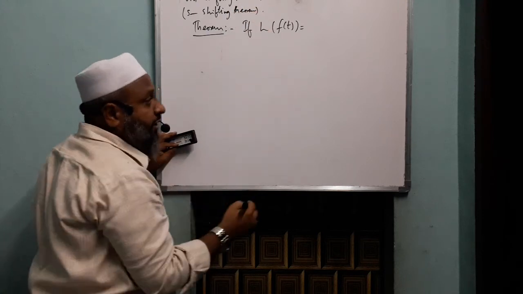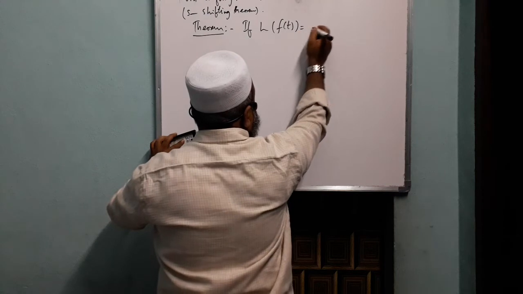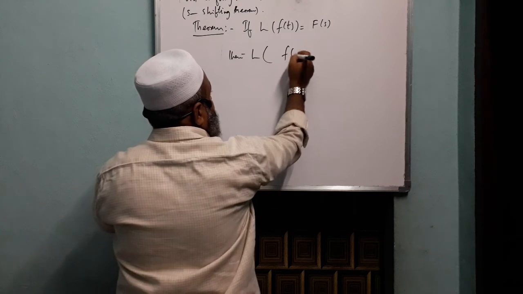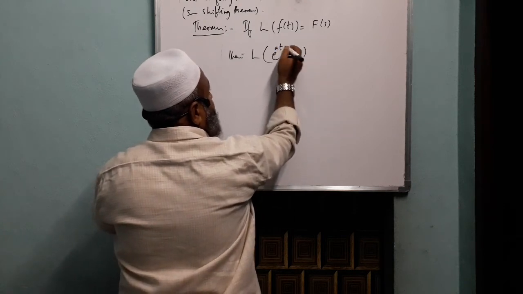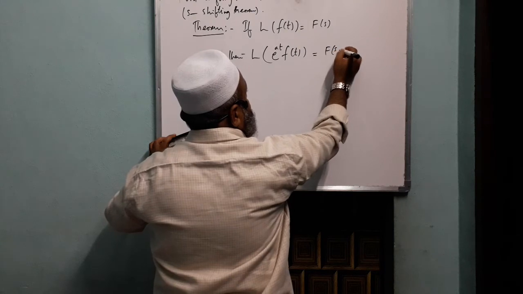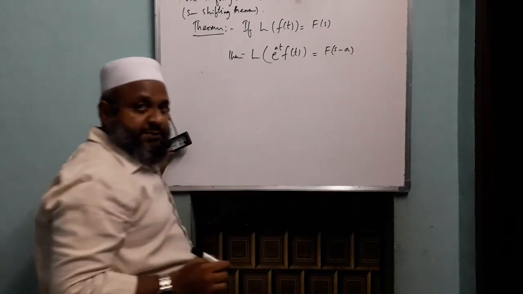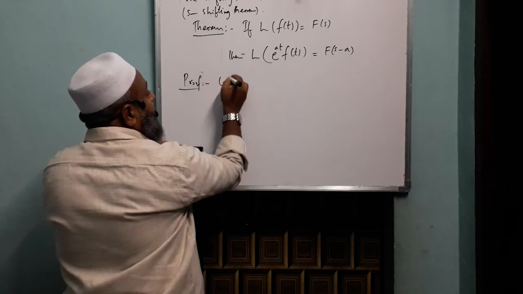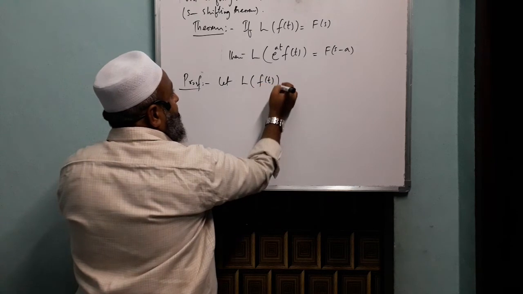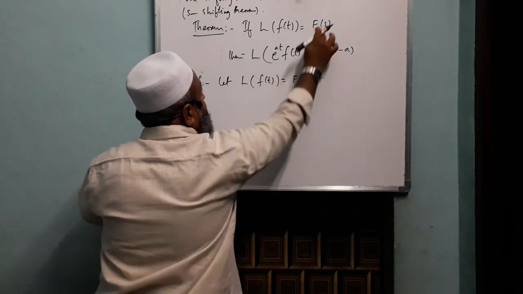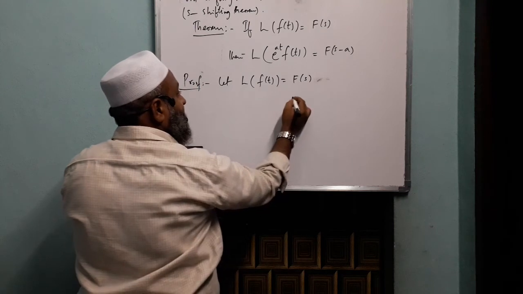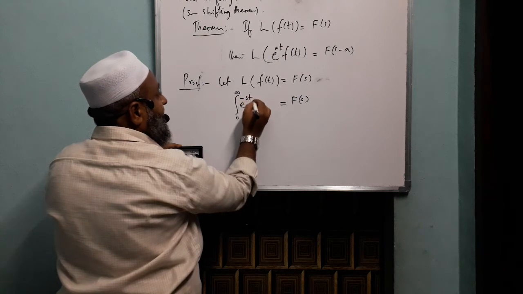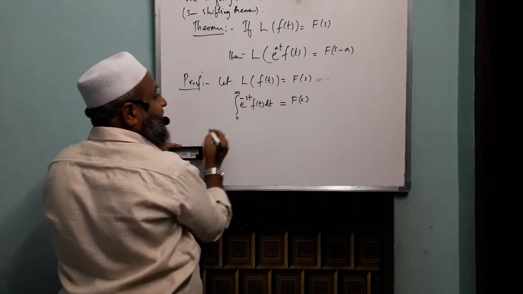Okay, so that theorem says if L of f of t is f of s, then the Laplace transform of that same f of t multiplied with e power at is f of s minus a, just s replaced with s minus a. Now how the proof follows, let us see here. Let the Laplace transform of f of t be equal to f of s. So what do we mean by this? This f of s is coming by the integration from 0 to infinity of e power minus st multiplied with f of t. This is number 1.